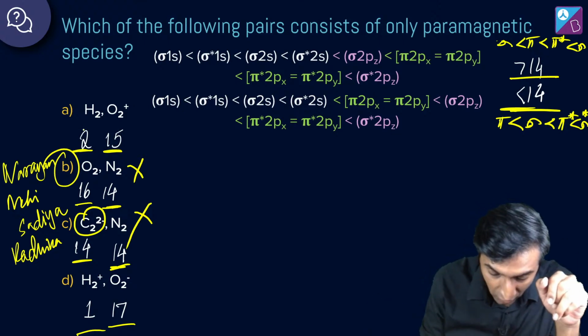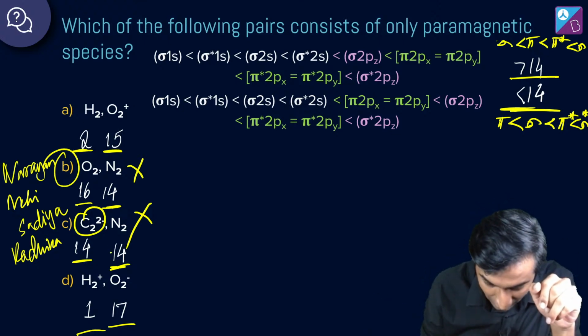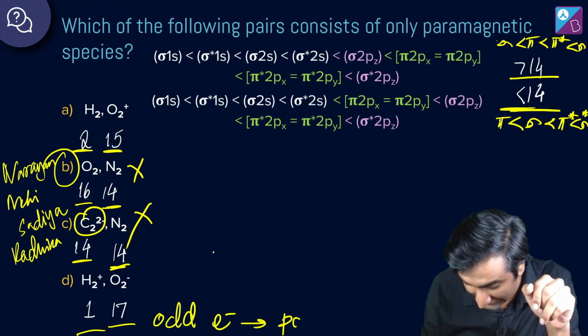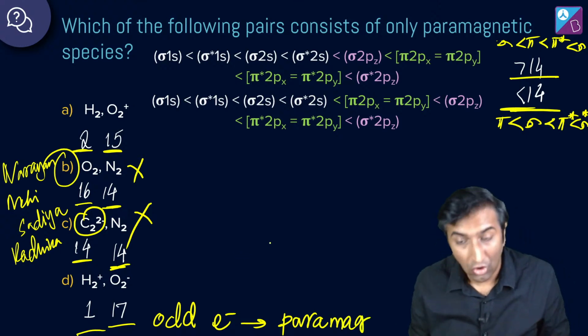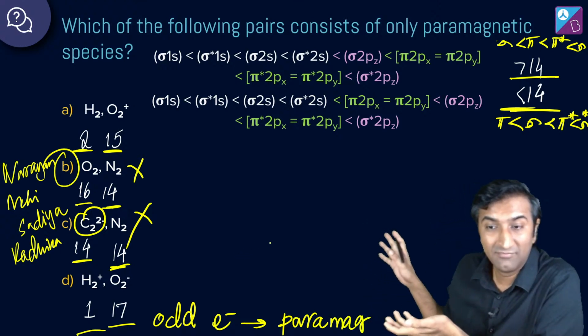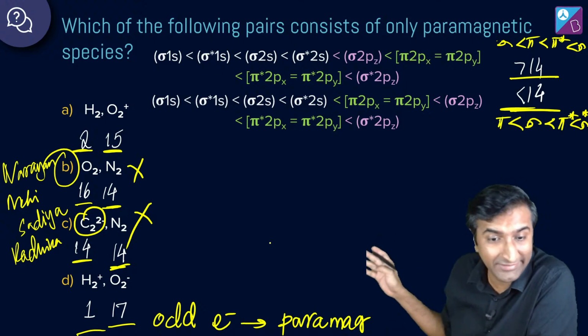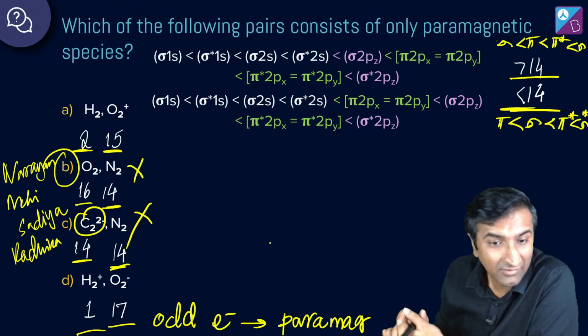So look at the easy one, this is paramagnetic. Look, odd electron means paramagnetic. This is easy. This is like the easiest one. Okay, you don't even have to solve it. Odd electron means paramagnetic. Done, right? What are you going to do? Odd electron, guys, odd number of electrons. That's it. These should be the answer.